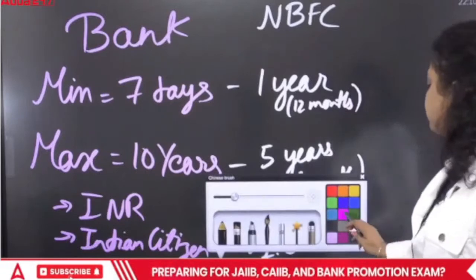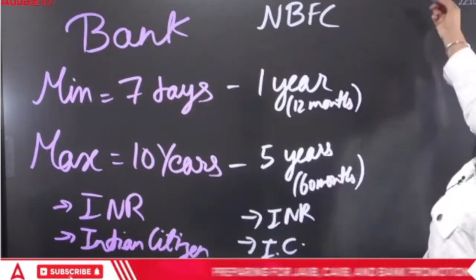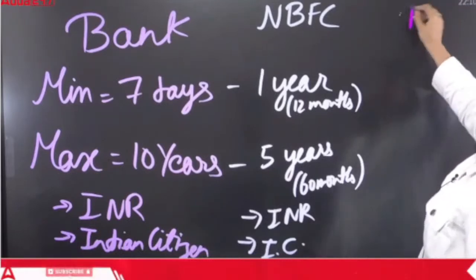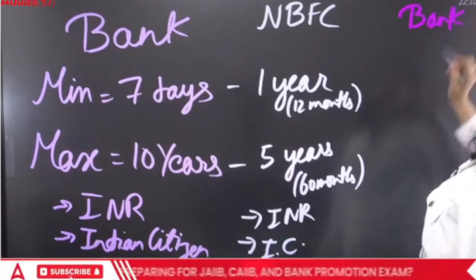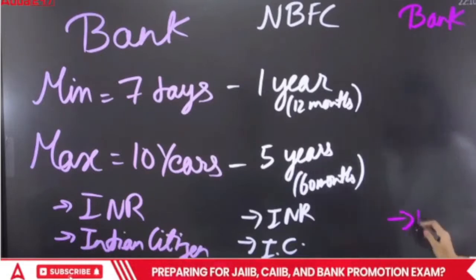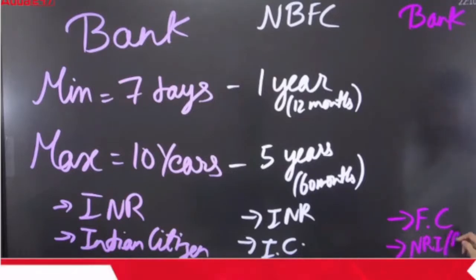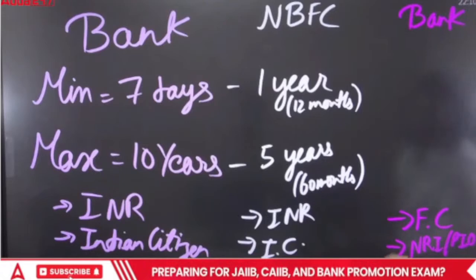Now, the third case is an FD in foreign currency, held in a bank. The FD will be in foreign currency, FC, and it will be maintained by NRIs, PIOs, and OCIs.